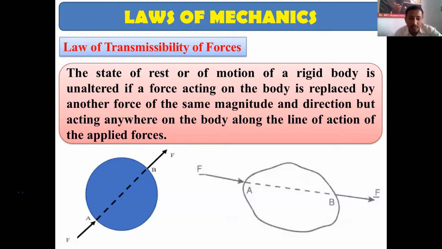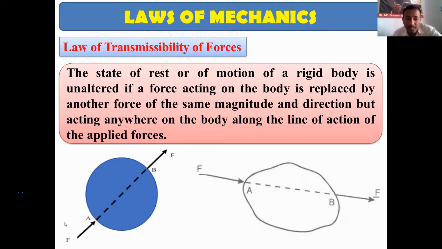So suppose if I replace this force by a force of same magnitude and in same direction, but along that same line of action, in this same line, if I apply the same magnitude of force anywhere, then its state of rest or motion of a rigid body is unaltered. The equilibrium condition of the body, whether it is in equilibrium, at rest, or in uniform motion, it makes no difference.